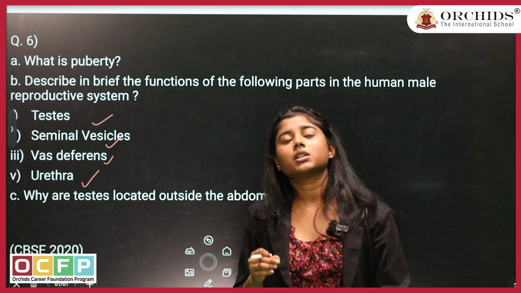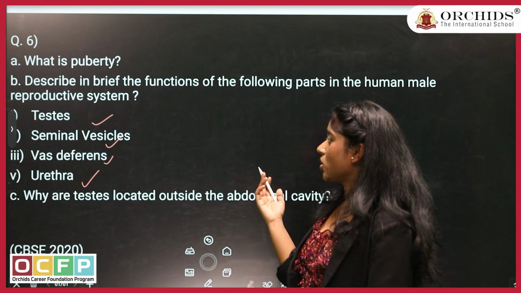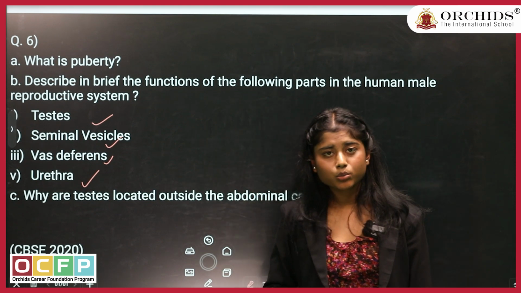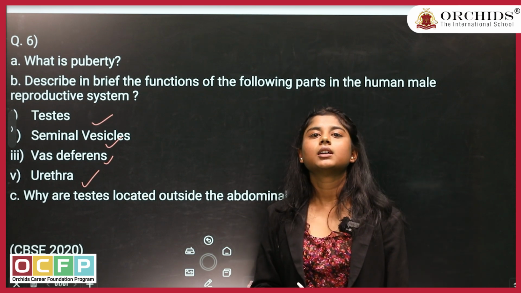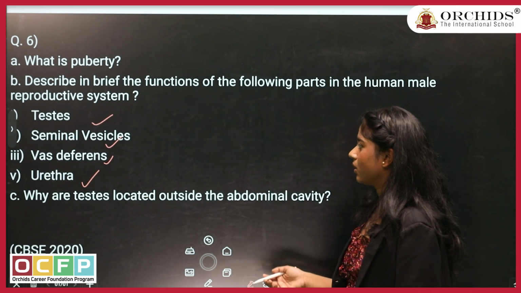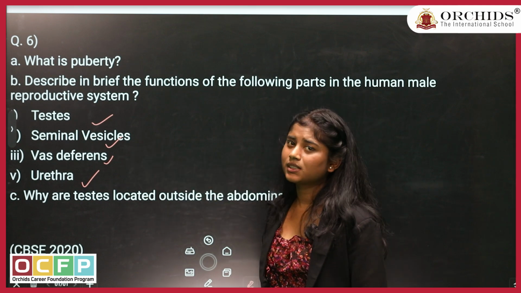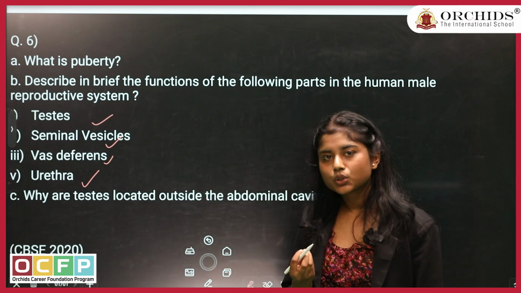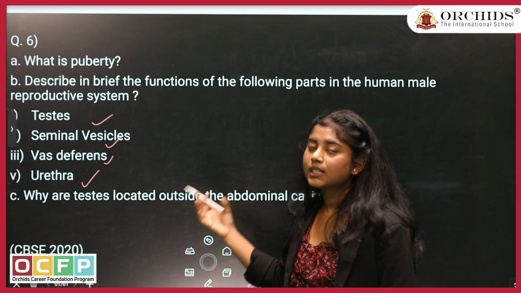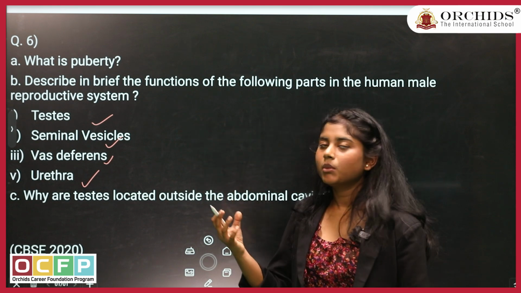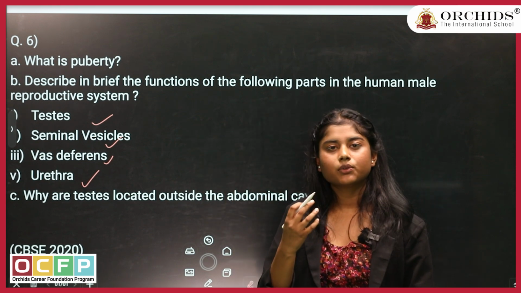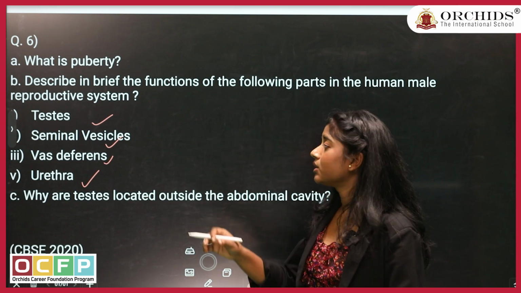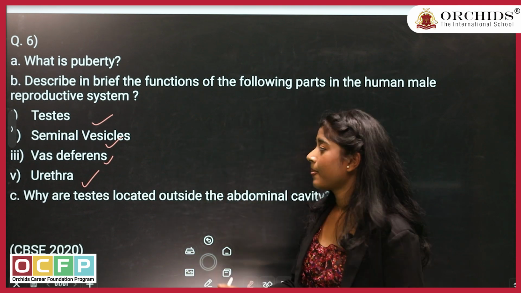And another function is to produce testosterone, which is a hormone, and this hormone helps in the development of secondary sexual characters in male. Now, second thing, seminal vesicles. They secrete a fluid which will mix with the sperm, give it nutrition and fluidity, and then it will be converted into semen.